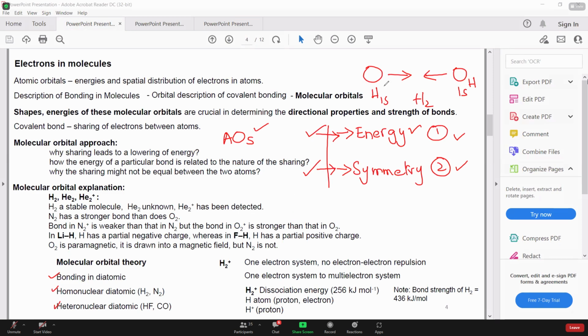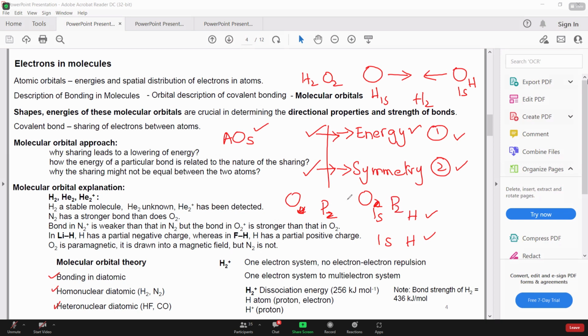For example, in any homonuclear system, just like H2, O2, there is no doubt that the same orbitals have the same energy. If the 1s is of one hydrogen, the other hydrogen also has a 1s, so its energy will be the same. Similarly, in O2, if I talk about the pz orbital of the first oxygen atom, the second oxygen atom also has a pz orbital, and the energy of both will be the same.